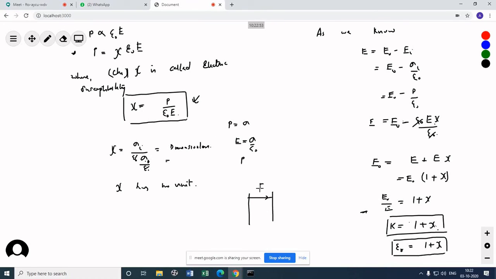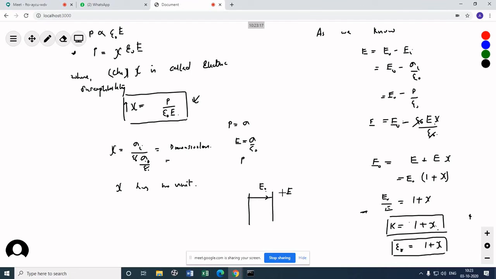If this electric field is very strong, then what will happen? The net electric field E will be less. So E is less means chi is high. Chi is high means the dielectric constant will increase. Let's say its reference value is 4.